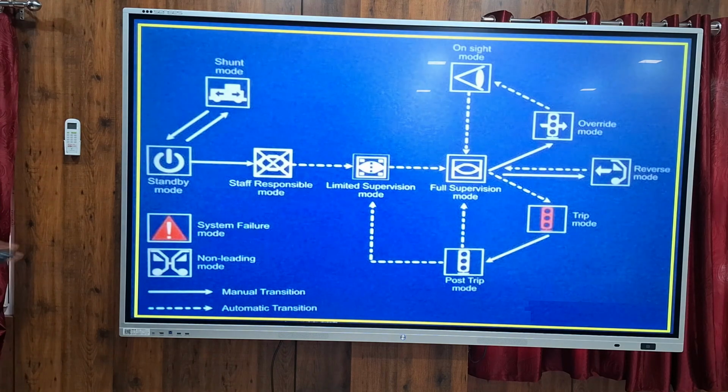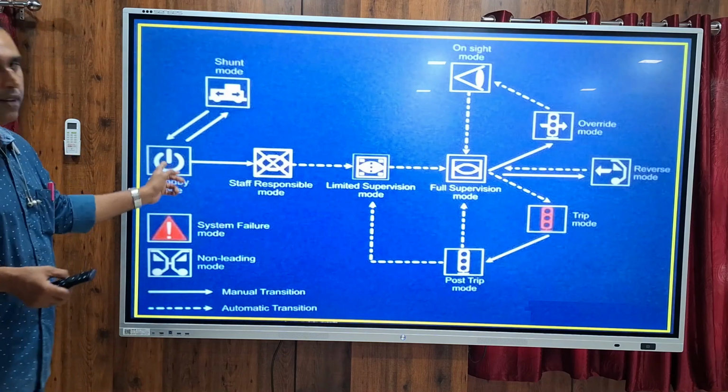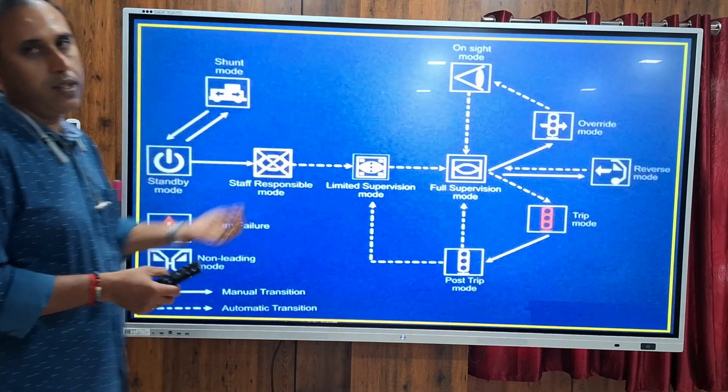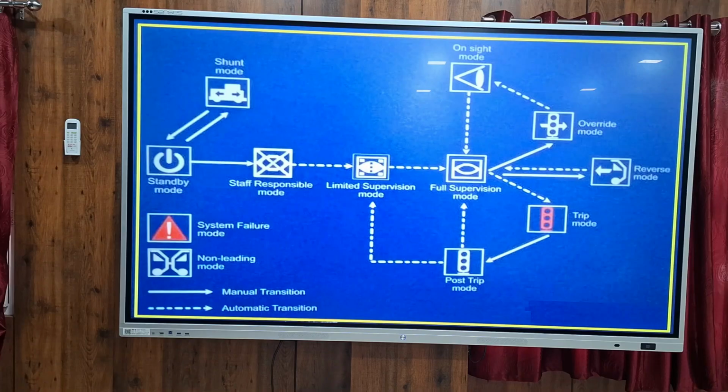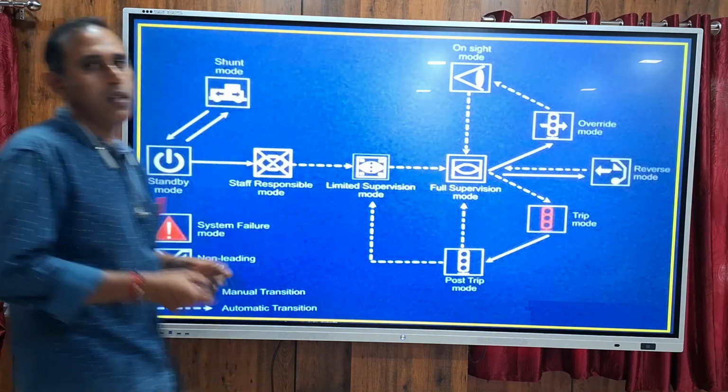These have different criteria. In staff responsible mode, when the train starts moving, first it will read the RFID tag. After reading 3 tags, radio communication will be established, and under that condition it will go to limited supervision mode. Then it will move to on-sight mode. In on-sight mode, it has to pass one signal in off condition, that means one green signal. Then only it will go to full supervision mode.